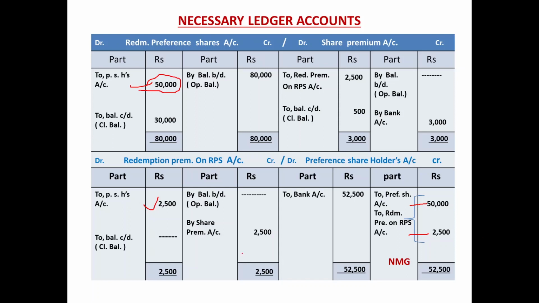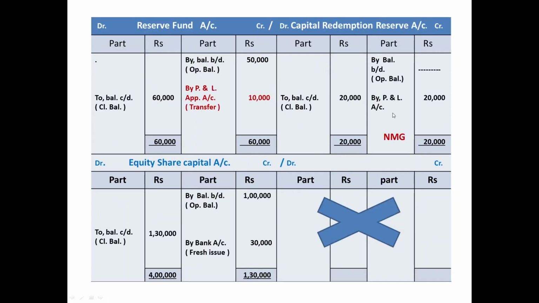Second journal entry: profit and loss account debited, to capital redemption reserve account credited, and the amount was 20,000. There is no opening balance. We got 20,000 from the profit and loss account. It remains in the form of closing balance and the account is over.